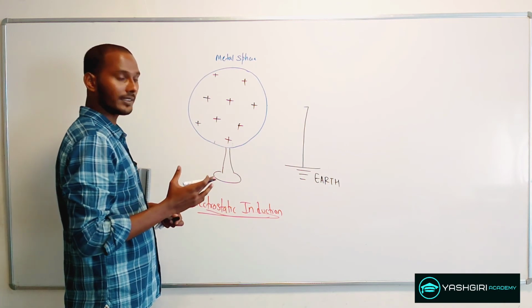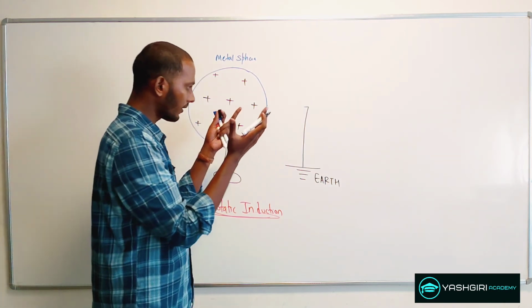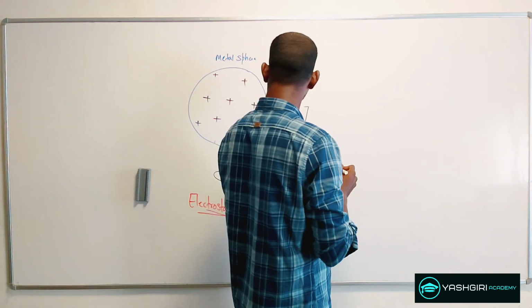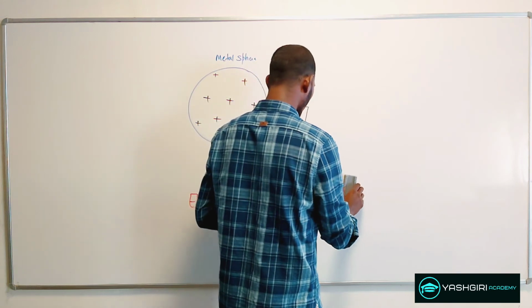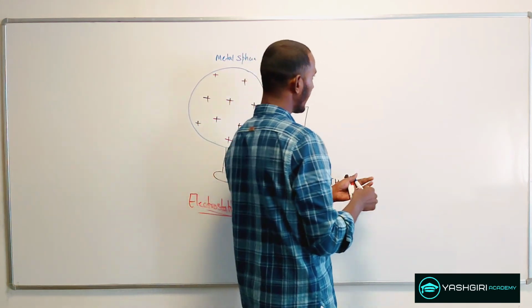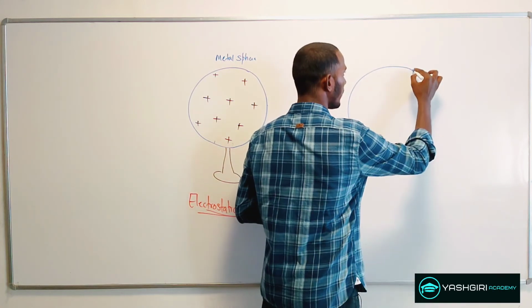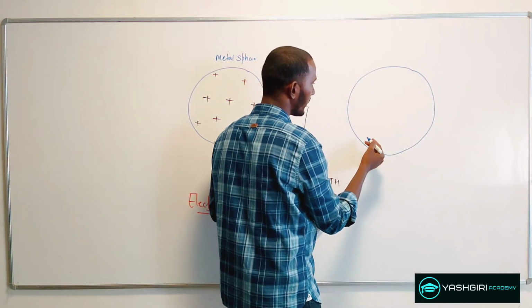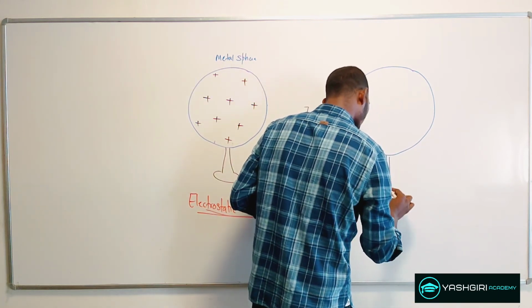Now, how do we make the same uncharged metal sphere a negatively charged body? Let's say this is your uncharged metallic sphere, and again I need to put it on an insulating stand.